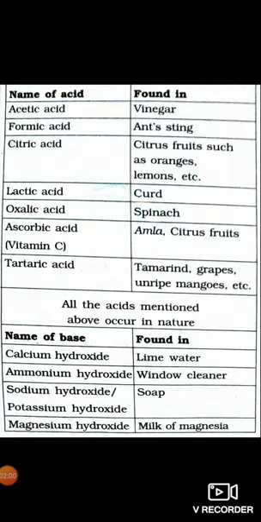Here is a table in your book in which the names of certain acids and bases are given, and you can tell what type of acid is present in that substance. For example, vinegar has acetic acid, and ant sting has formic acid. In the same way, citrus fruits have citric acid, curd has lactic acid, and spinach has oxalic acid. Examples of certain bases are also given, like lime water, window cleaner, soap and milk of magnesia, along with the names of the bases present in them.